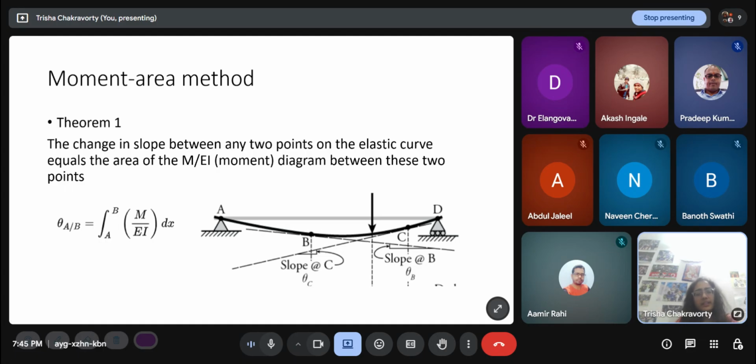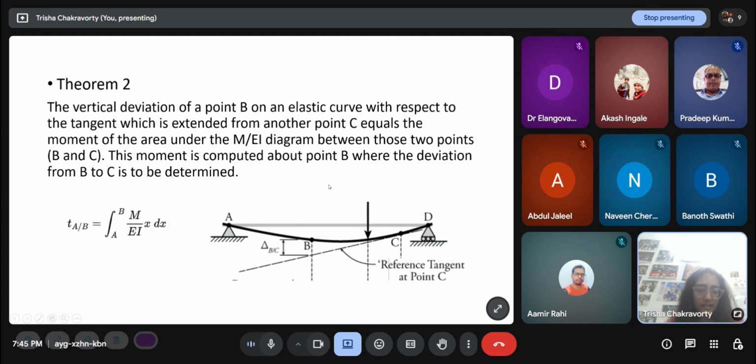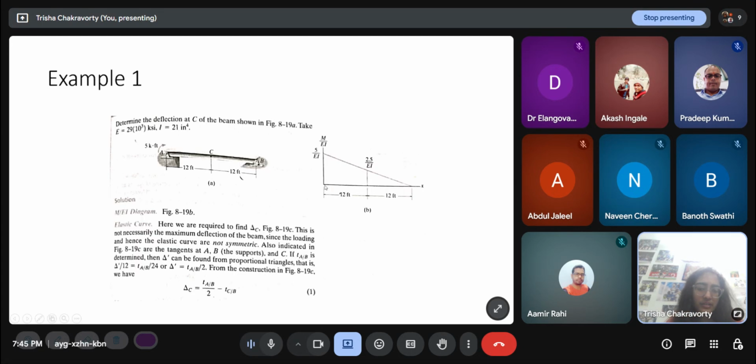Now the first moment area theorem says that the slope of B minus the slope of C is equal to the following. This beam will have some bending moment diagram. You scale the bending moment diagram down by EI, so you divide it by EI, and the area of the curve from B to C is equal to theta B minus theta C. So what we did here was, if I want the slope at B minus the slope at C, I just have to find this area of this trapezium. Is that okay? Yes, ma'am.